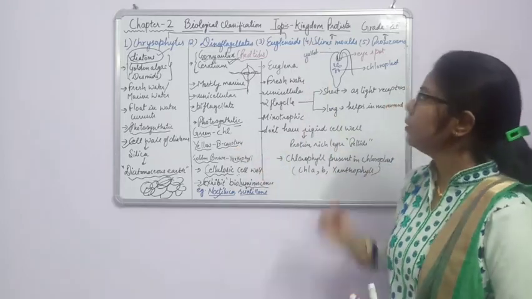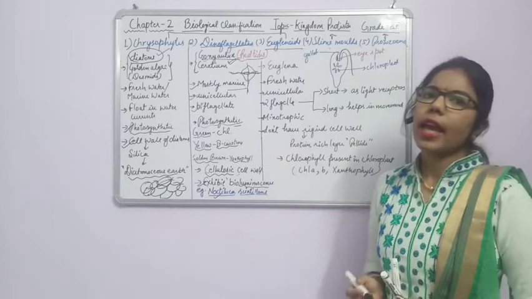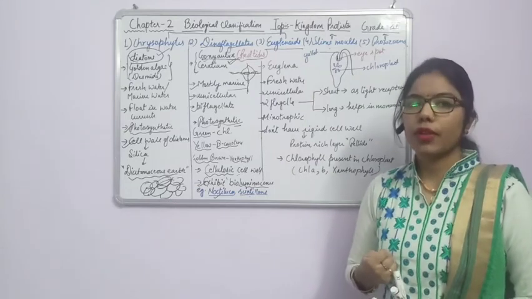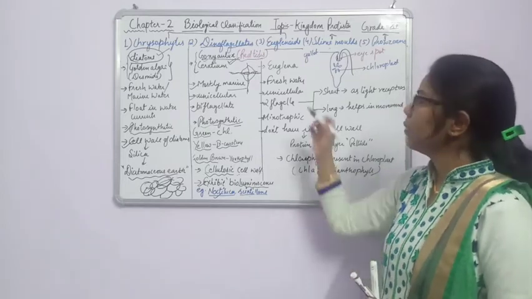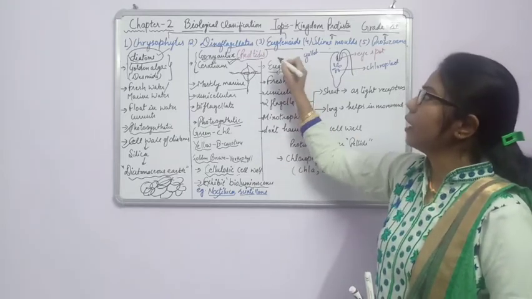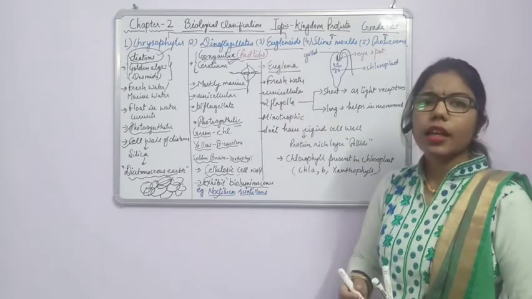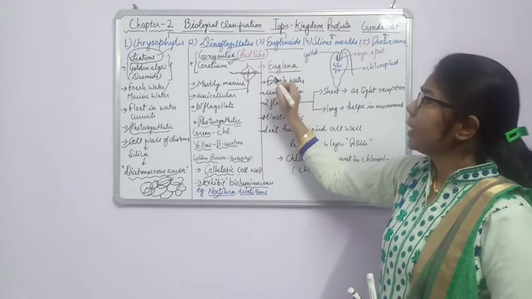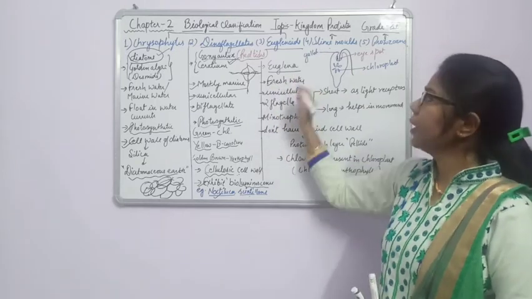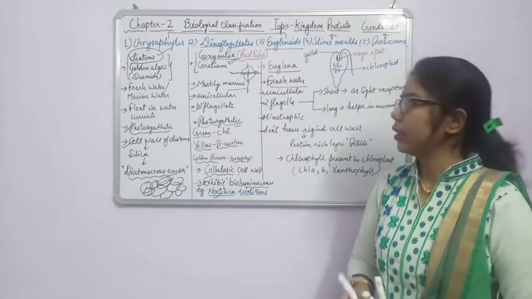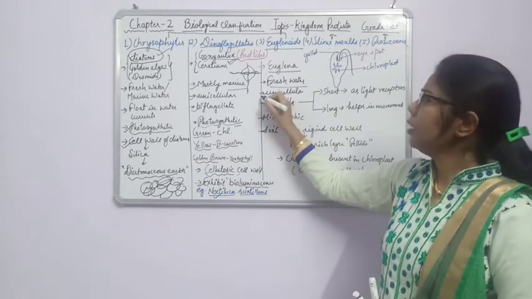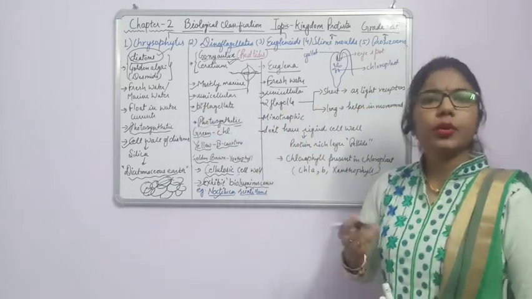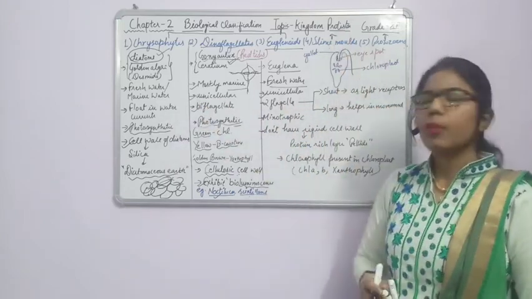Now come to the third one, euglenoids. Okay, as we have done, euglena has what? It will act as a mixotrophic mode of nutrition. Okay, so one by one we will start. Example is euglena. Euglena is present where? In the euglenoids. Fine, and we can say Euglenophyta. Now here the habitat of the euglenoids is mostly fresh water. They are found in fresh water, and another one is unicellular. Same thing, all the members are unicellular because they come under the kingdom Protista.